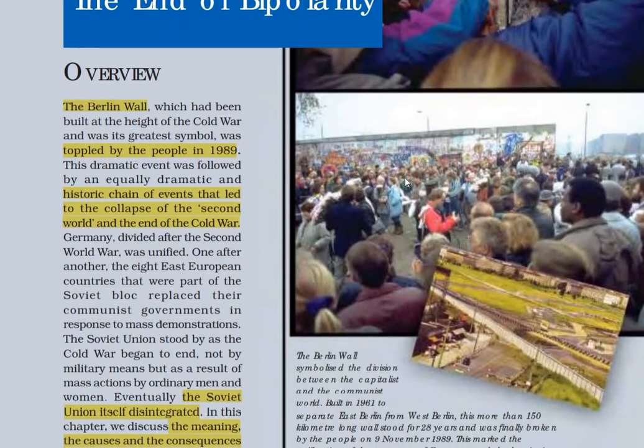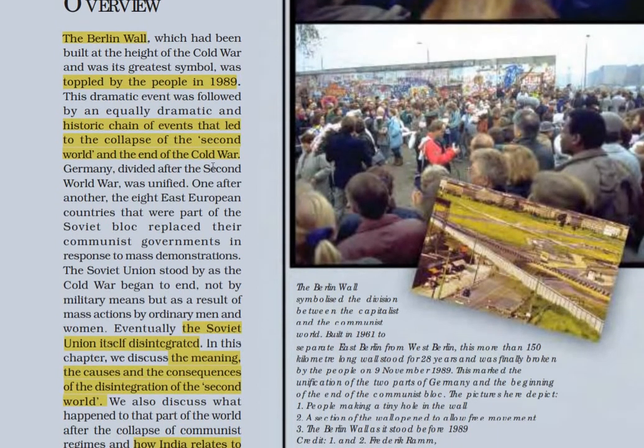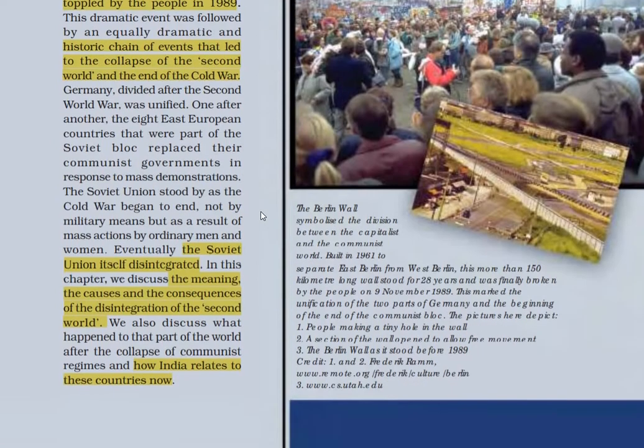So the first topic which we are going to read is the Berlin Wall issue, which was toppled by the people in 1989. It was an event which started the disintegration of the USSR. Here is how.